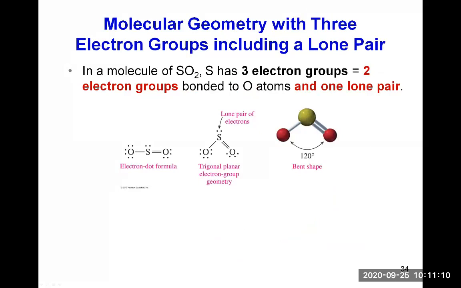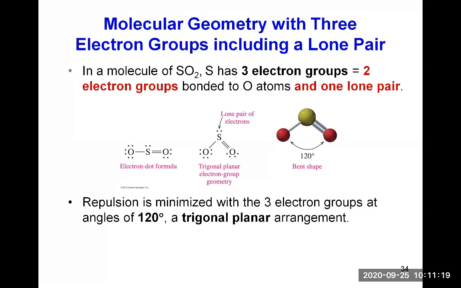And among those electron groups, there is a lone pair, and this will change the shape that you see. So repulsion is minimized with the 3 electron groups at angles of 120 from each other, just like the previous shape. A trigonal planar arrangement is what will minimize the repulsion between the 3 electron groups. However, because there is that lone pair, there is no atom bonded to that lone pair, then the shape of the molecule will not show that there is an electron group there, and it will look